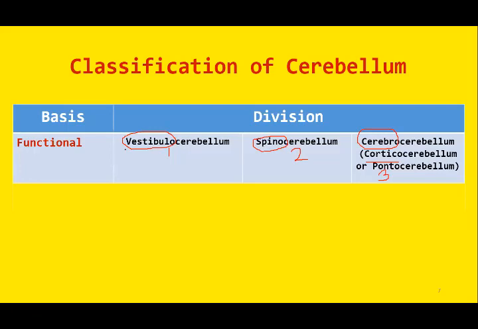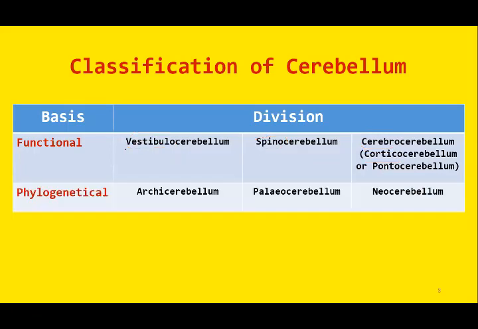Then we can also classify cerebellum on the basis of the evolutionary stages. And this classification is known as the phylogenetical classification. You must have heard this term, phylogenetical classification.